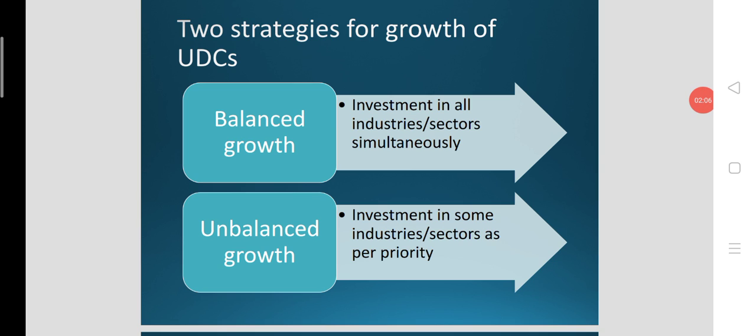There are in fact two types of strategies for the growth of underdeveloped countries. One is the balanced growth strategy, the second one is the unbalanced growth strategy. Balanced growth strategy states that investment should be made in all sectors or all industries simultaneously. So equal treatment should be given to all industries in an economy. This is the balanced growth strategy. Whereas in the unbalanced growth strategy, investment should be made in selective sectors or on a priority basis.